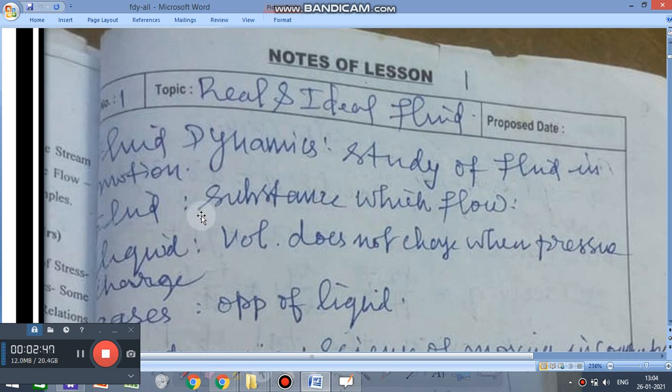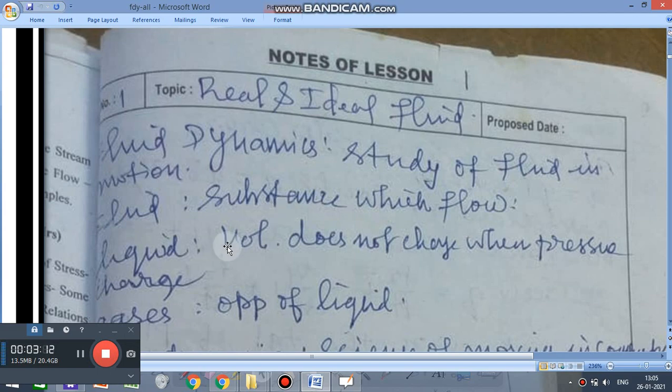But any substance that can flow is called a fluid. Examples are water, oil, and tar. Tar, you know what that is? Tar means the substance used to make roads. Am I correct? That's called tar. So these are examples of fluid.